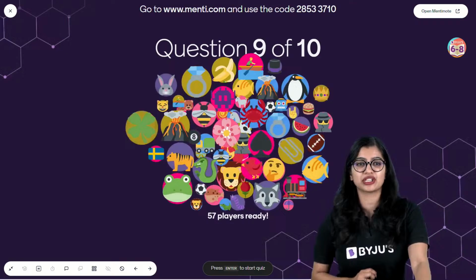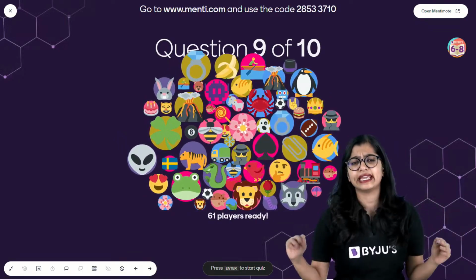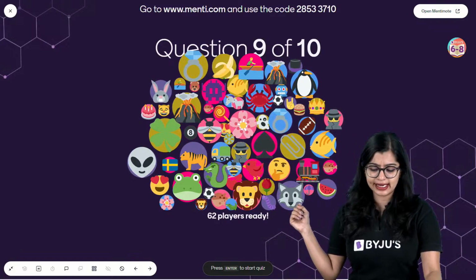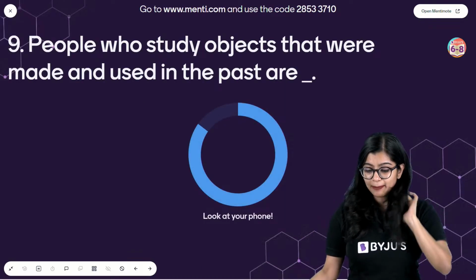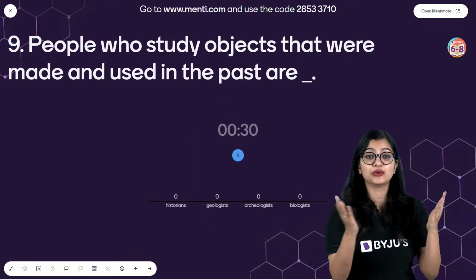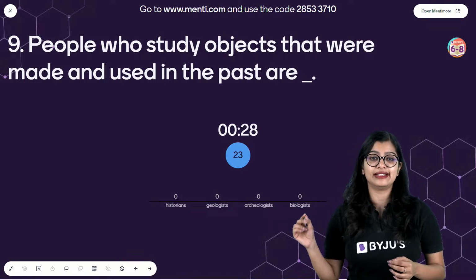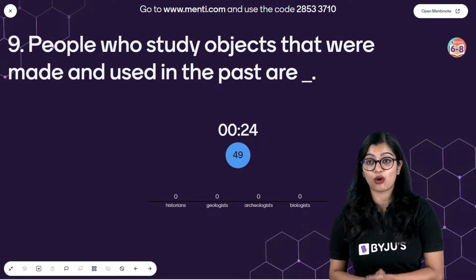Now let's move on to question number 9, second last question for the day, right? Easy peasy question. The question is, people who study objects that were made and used in the past are dash. Historians, geologists, archaeologists or biologists.